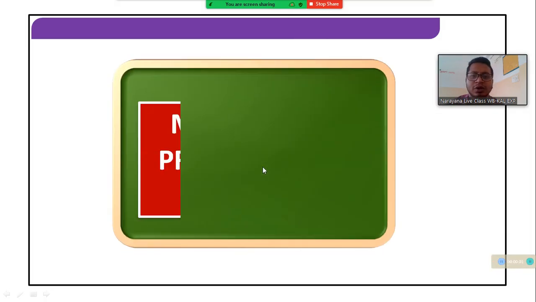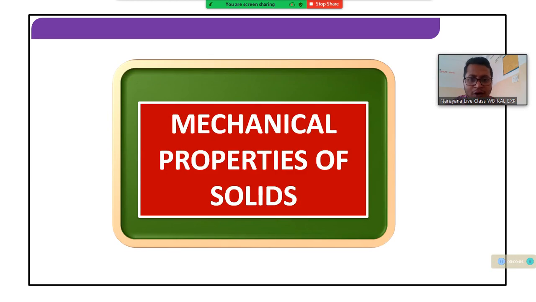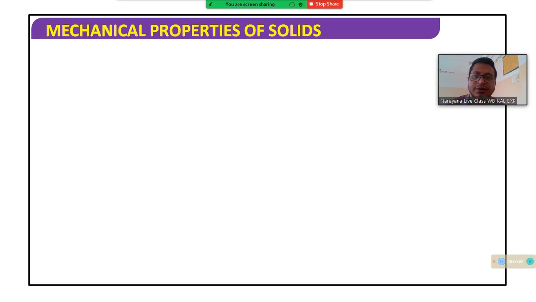Okay, students, today we will start from the mechanical properties of solids. This is the second slide. Okay, let's start. Hooke's law.